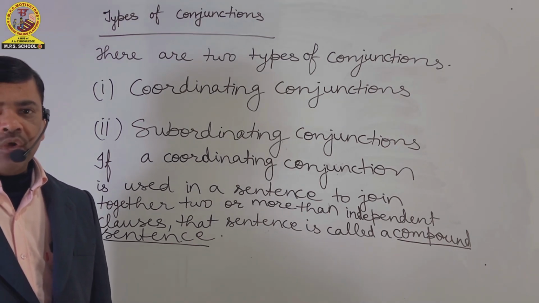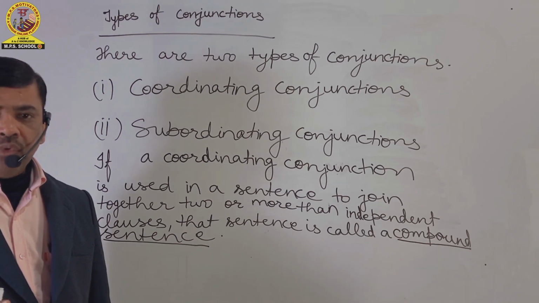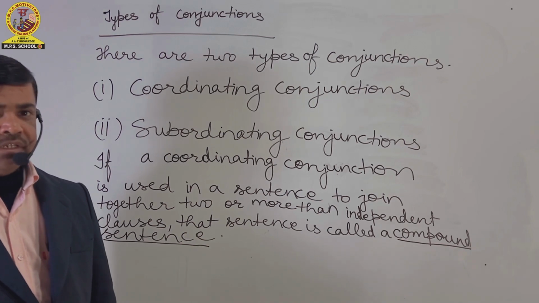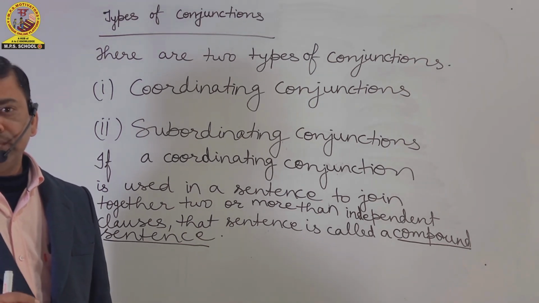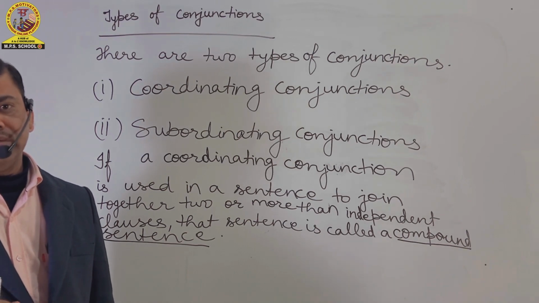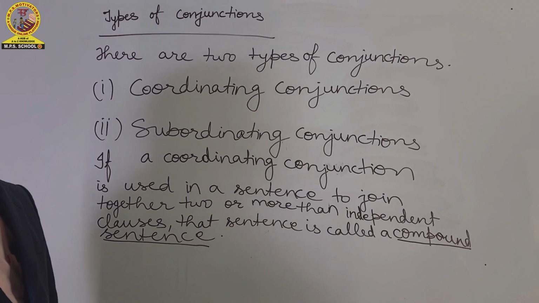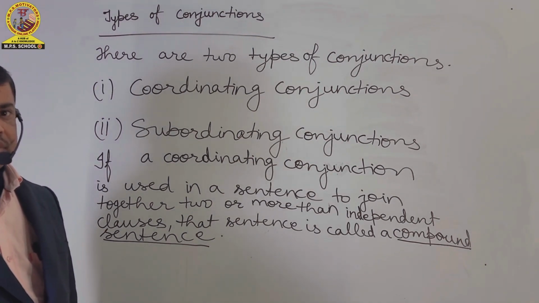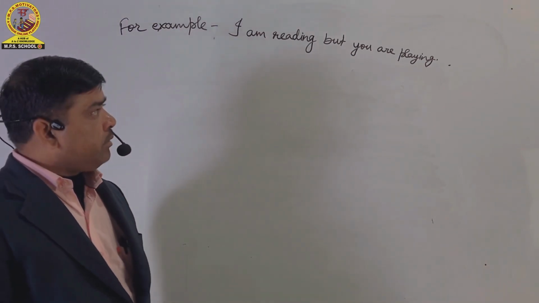When we are talking about a compound sentence, we should know that there will be a coordinating conjunction to join two or more than two independent clauses. There will be no subordinate clause in that sentence. Before I go to rub the board, you should take its screenshot. For example, I am reading but you are playing.